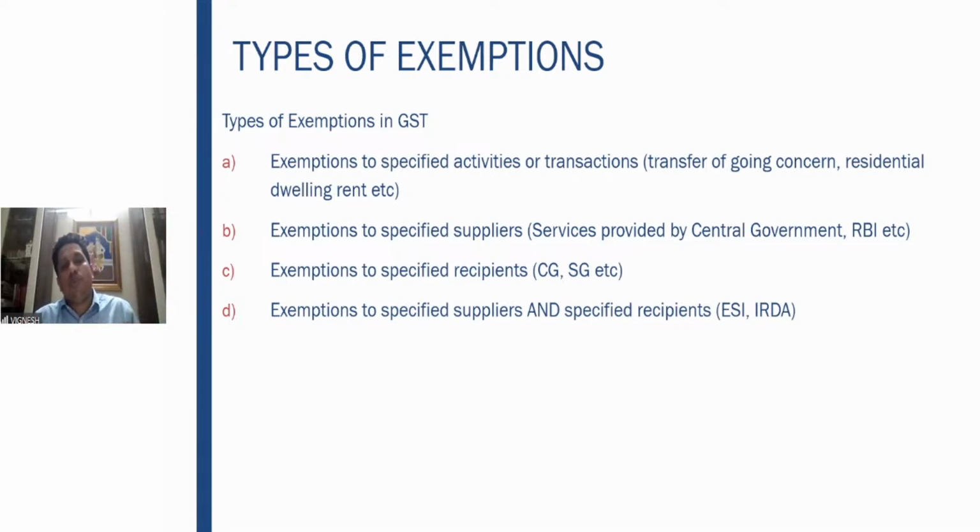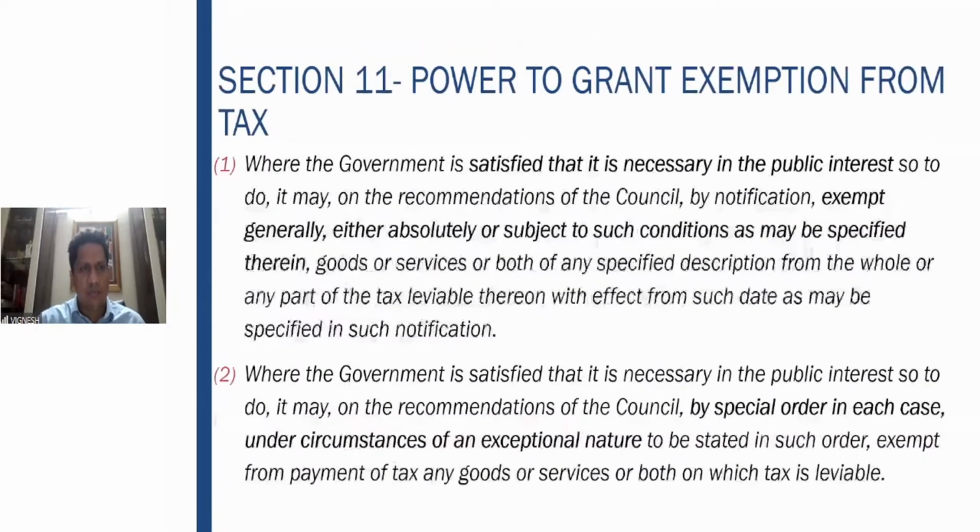There are also exemptions where both the supplier and the recipient are specified. For example, the government is giving services to the ESI board, or to IRDA. So both the recipient and the supplier are specified. Those are also another type of exemptions which are given.